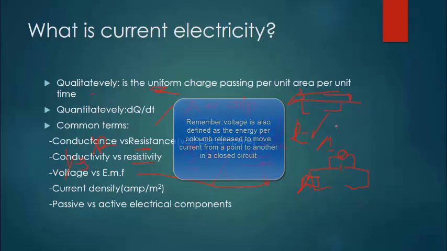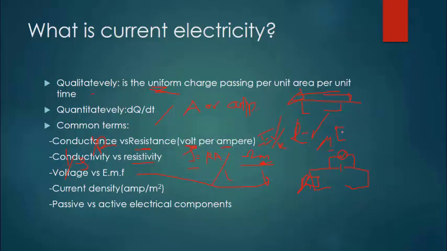And again, we know, this is from O level, that EMF is equal to I R plus I r. If we simplify further, we have IR plus Ir.